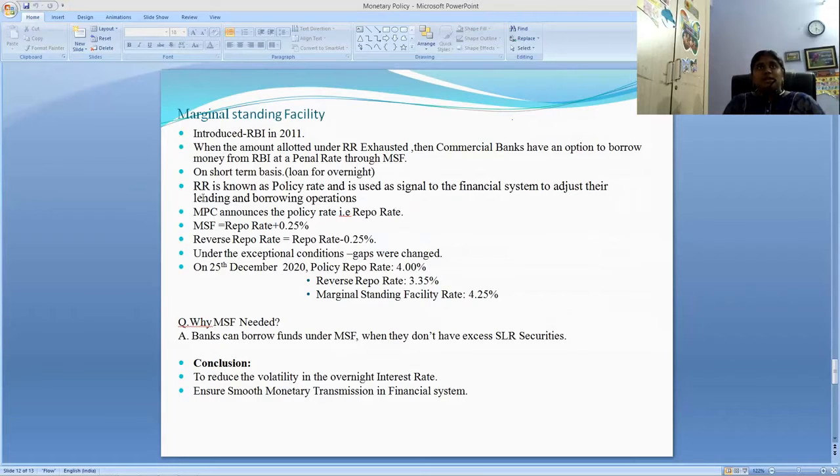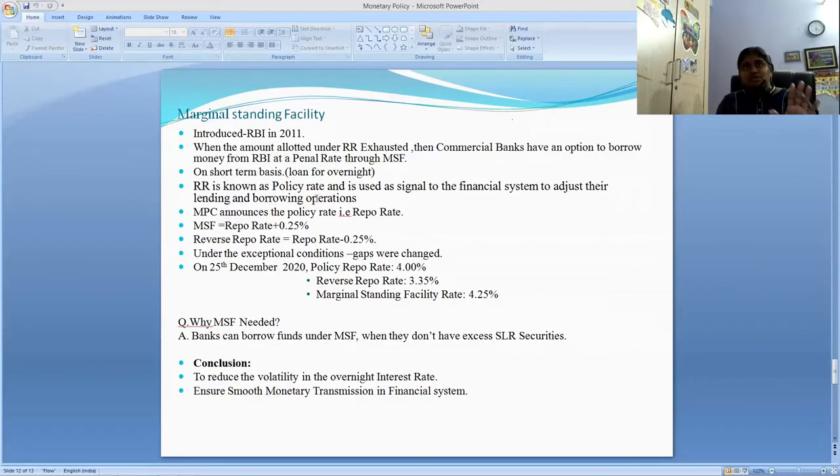Repo rate is known as the policy rate and is used as a signal to the financial system to adjust their lending and borrowing operations. Friends, the Monetary Policy Committee announces the policy rate, that is the repo rate. This repo rate is useful for the banking system.